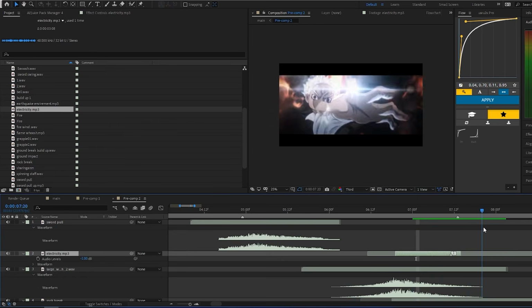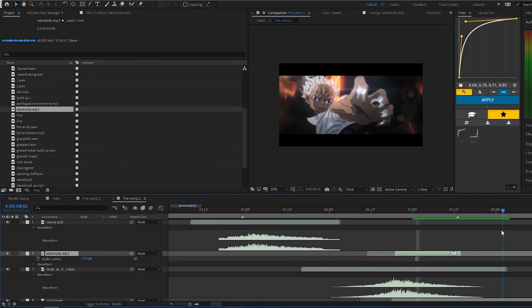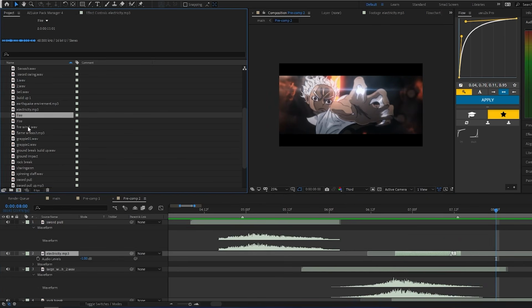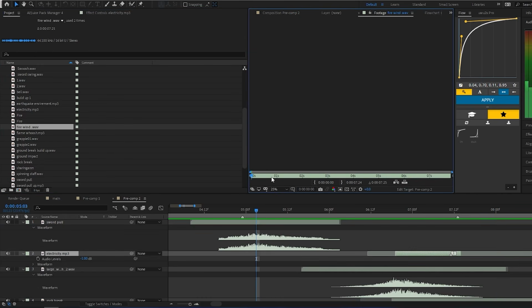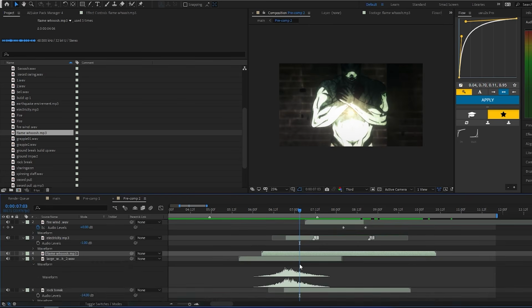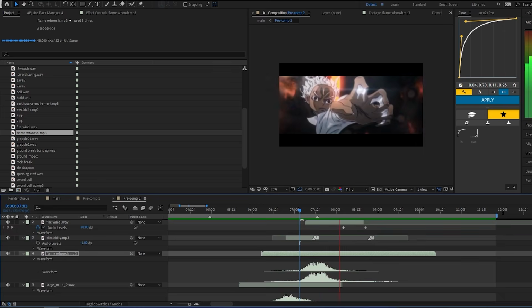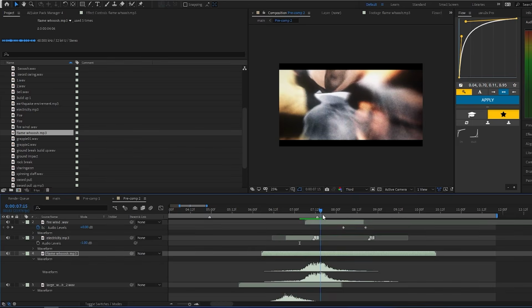Not like that. There is not a lot going on in this scene, but it has fire in it because of this fire overlay. So I'm gonna add the fire environment sound effect and then layer it with some more. I'm gonna use the same technique in this sound effect to make it come in and go out faster.